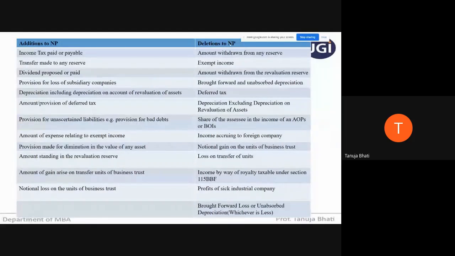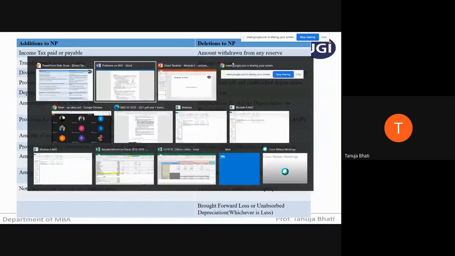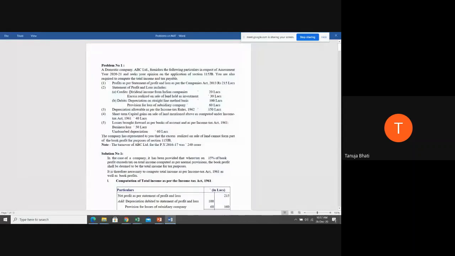Here you know that deletions to net profit is you have to make all the exempt income has to be minused from the net profit. Therefore, dividend income is an exempt income. Therefore, you are going to deduct 20 lakhs from the profit and loss account of 215 lakhs.